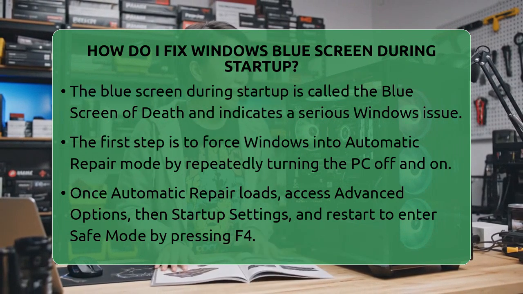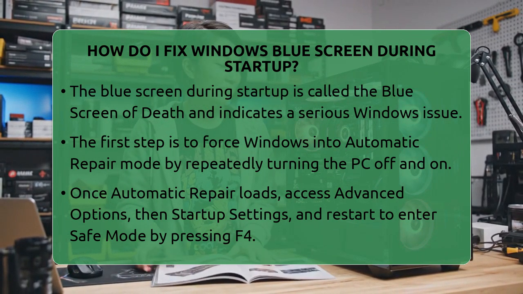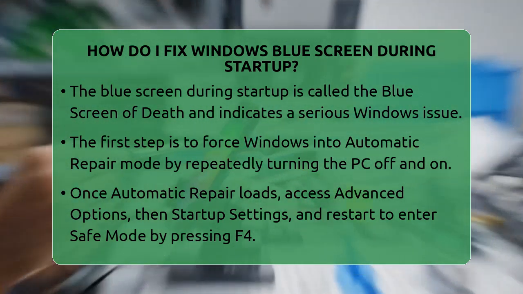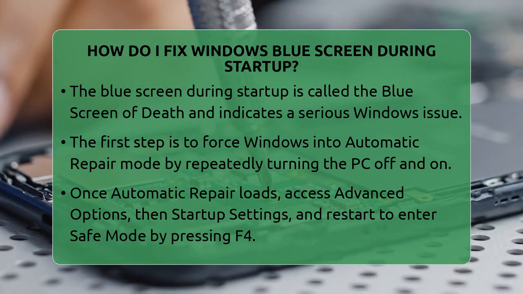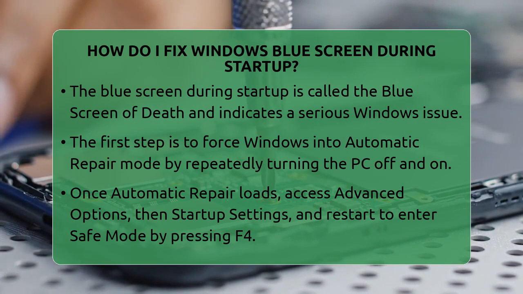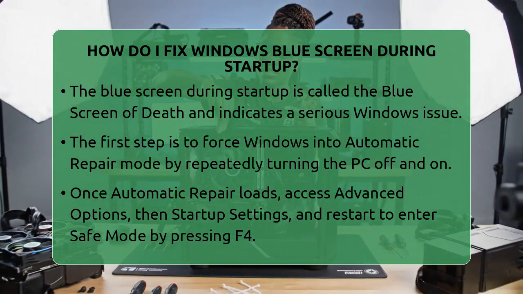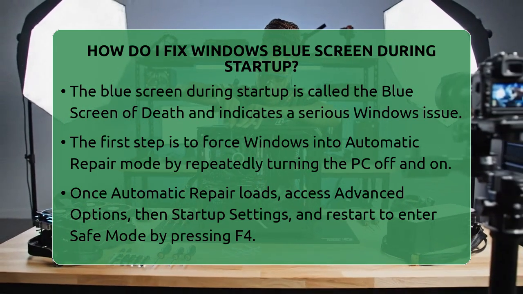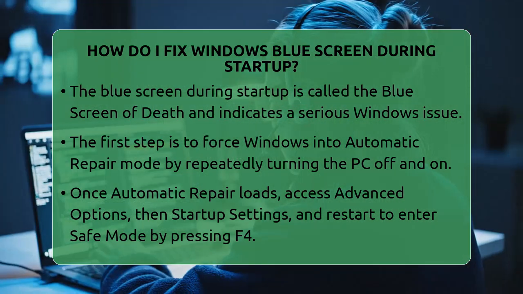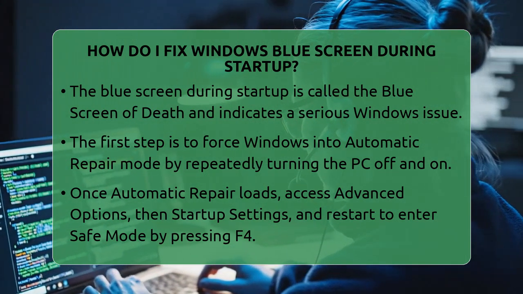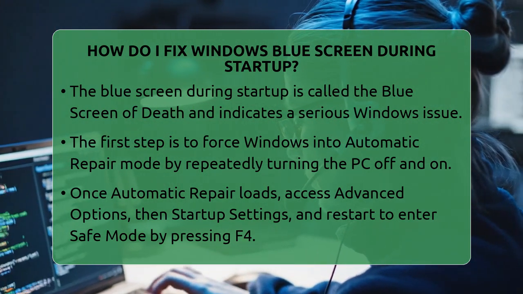When you see this, your first step is to try to get Windows into its automatic repair mode. To do this, turn on your PC, then hold down the power button to force it off. Repeat this process 2 or 3 times. Windows will recognize the issue and launch automatic repair. Once it loads, choose Advanced Options. From there, select Startup Settings and Restart. When your PC restarts, press F to enter Safe Mode.